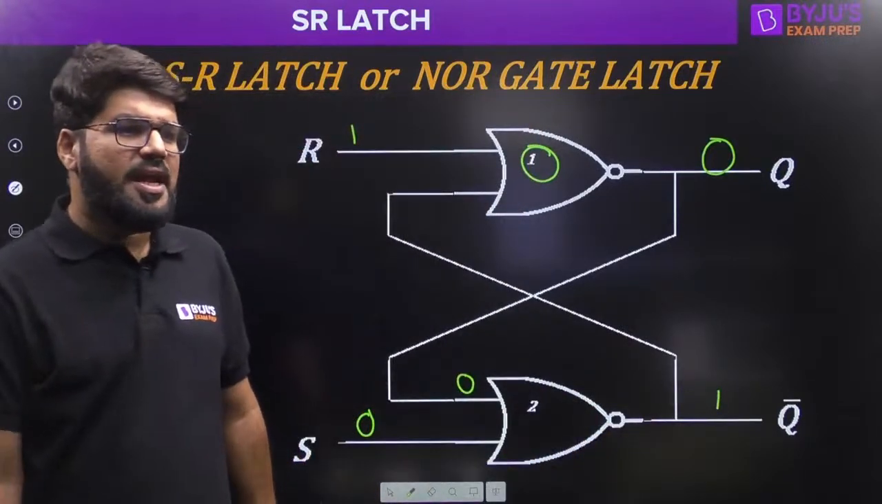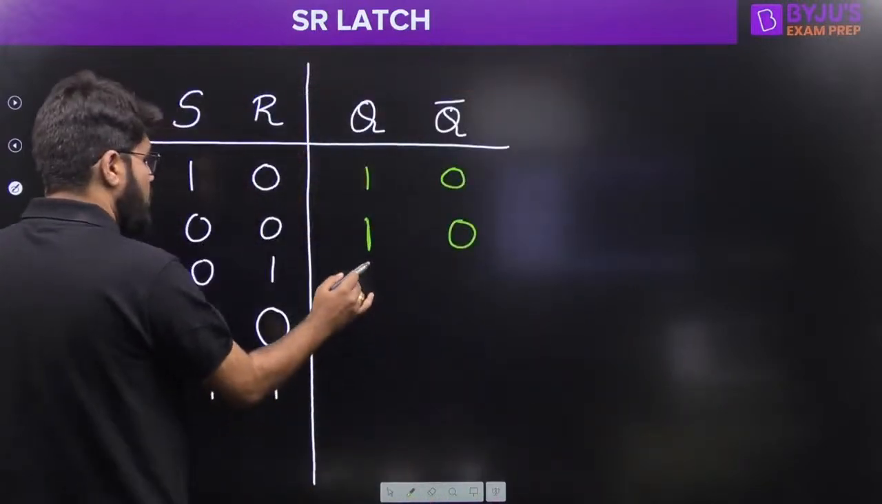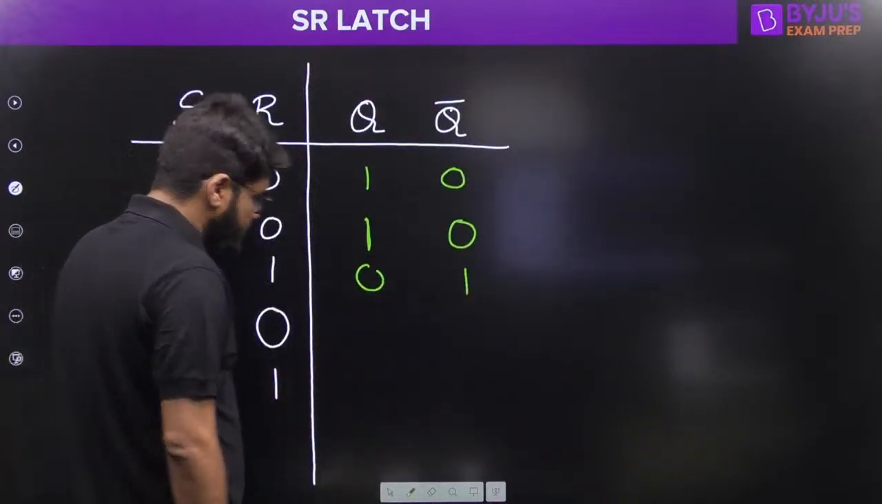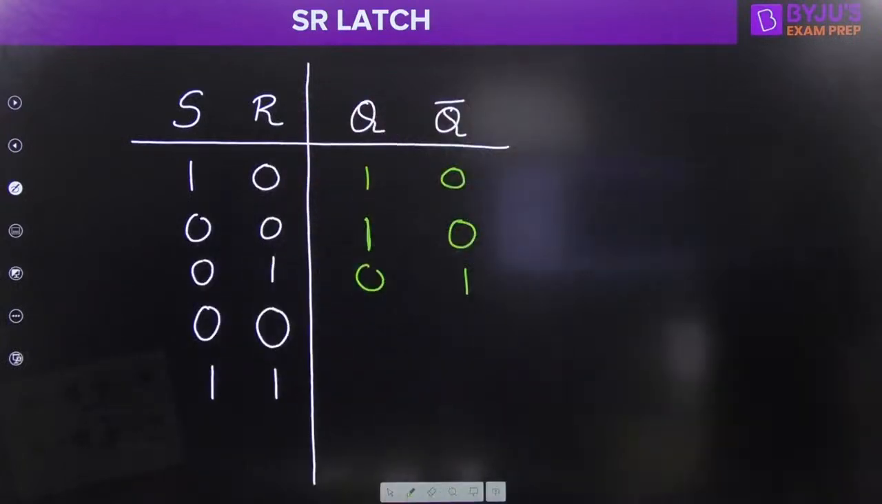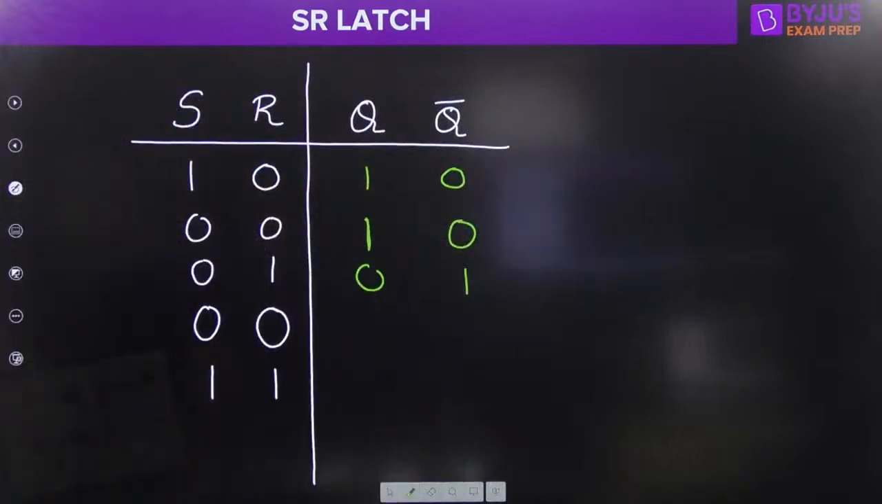So what do you see this time? Q is 0 and Q bar is 1. That is the output now. Q 0, Q bar 1. Okay, everybody?